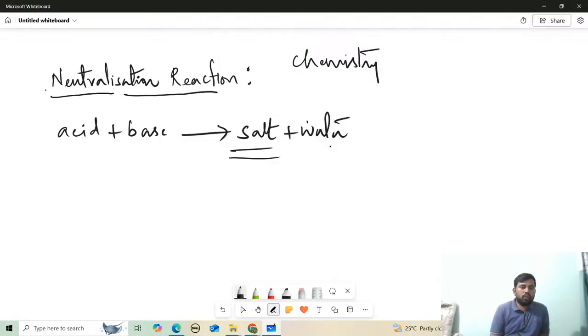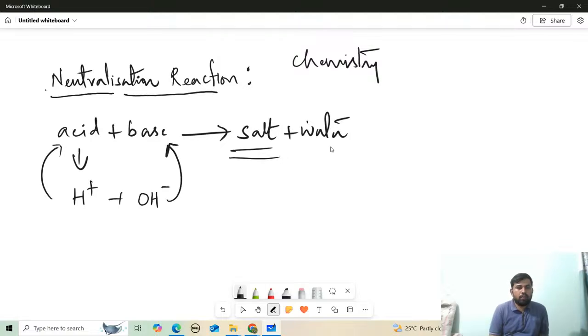Acid produces H plus, which is responsible for the acidic character. Similarly, base produces OH minus, which is responsible for the basic character. These two combine and form H2O. The salt is produced from the acid radical and the basic radical. This is a neutralization reaction.